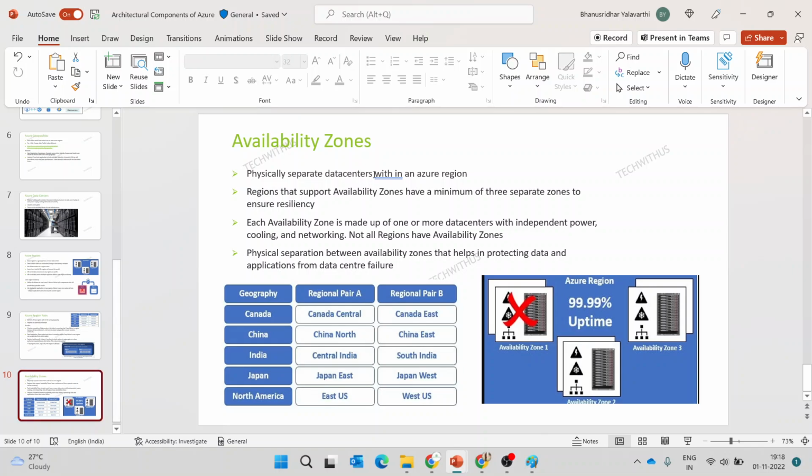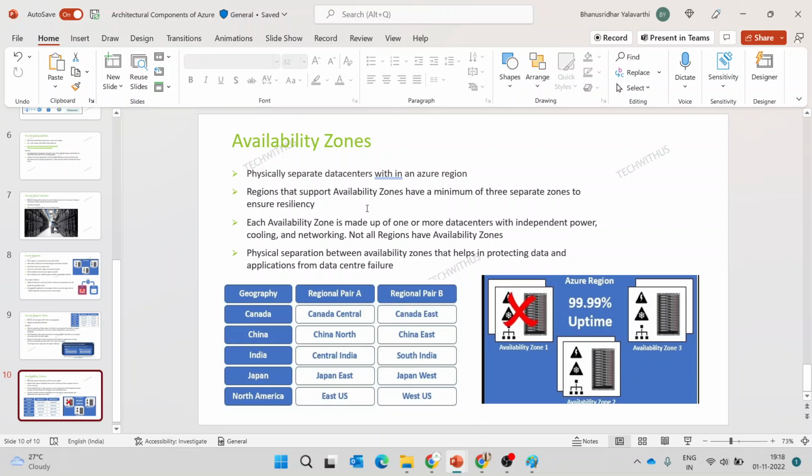And the next topic is availability zones. Availability zones are also similar to regions, but as I have mentioned earlier, we have a number of data centers in a region, and mostly each region will have a maximum of 3 availability zones, a minimum of three separate zones to ensure resiliency. We cannot say how many data centers an availability zone has.